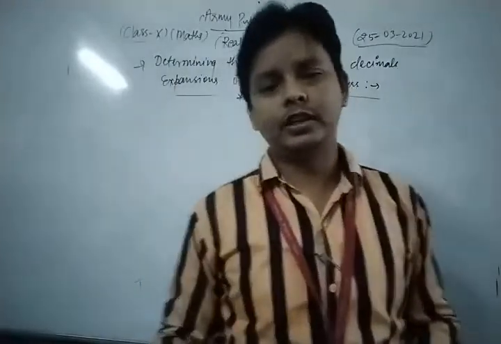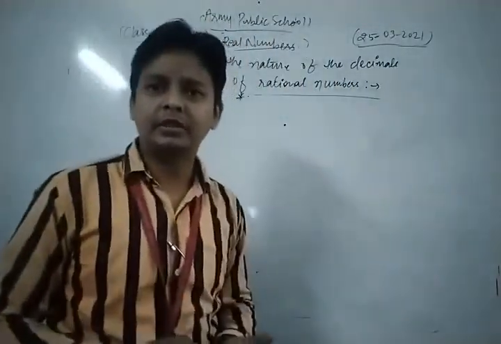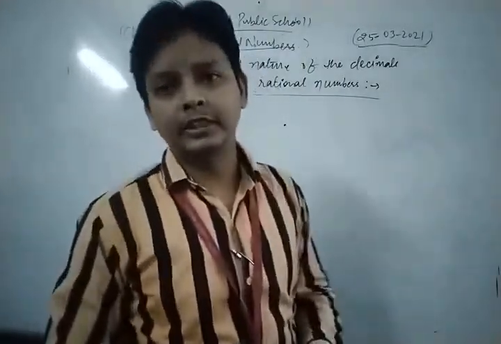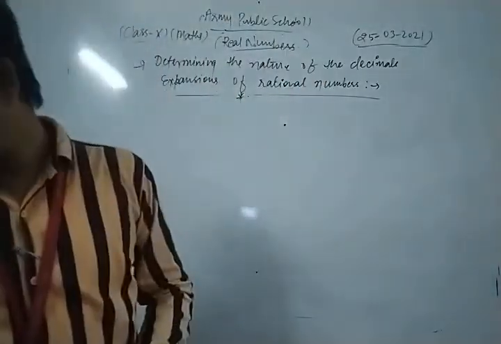topic of your chapter. Now in that section we have rational numbers and we check whether each is either a terminating decimal or a non-terminating recurring decimal. For that, dear students, we discuss a very important result.